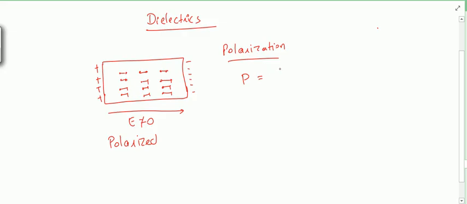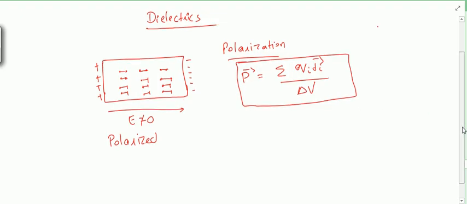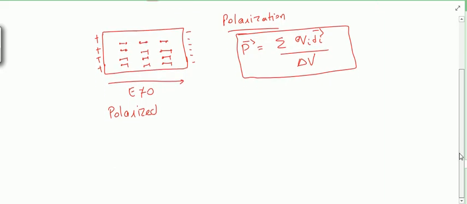So polarization is basically the total dipole moment, that is the sum of qi di, per unit volume. This will be the value of polarization. Here I am writing capital P. Don't get confused with small p of the dipole moment.